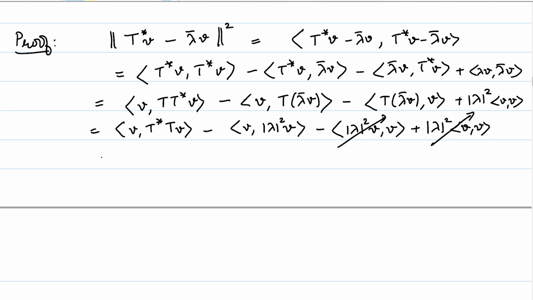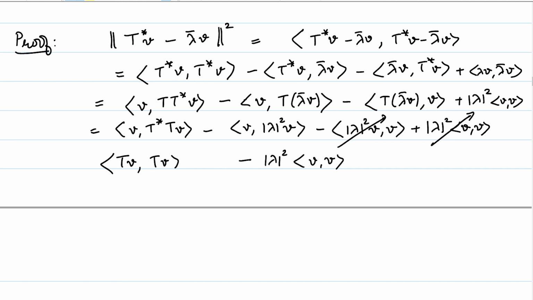Finally, what we will be left with is v, T star T v, minus the inner product of v with mod lambda square v. So, the second term is just going to be equal to mod lambda square times the inner product of v with itself. And how about the first term? The first term is just going to be the inner product of T v with itself, because this is the definition of the adjoint. Recall that the adjoint of T star is T itself.